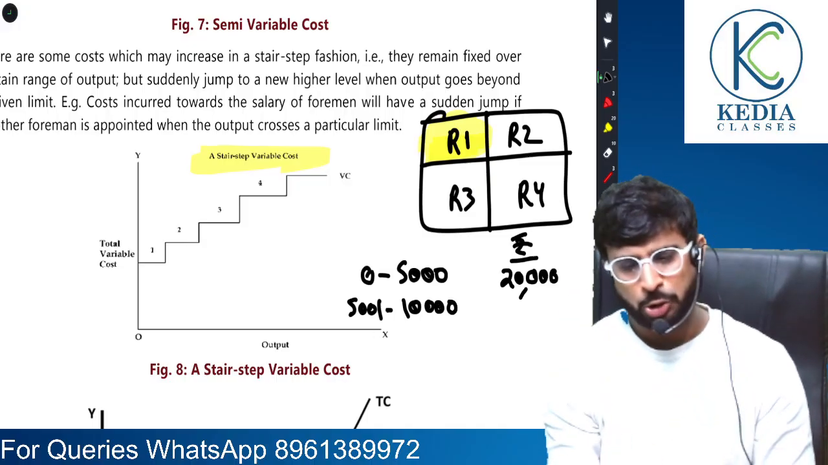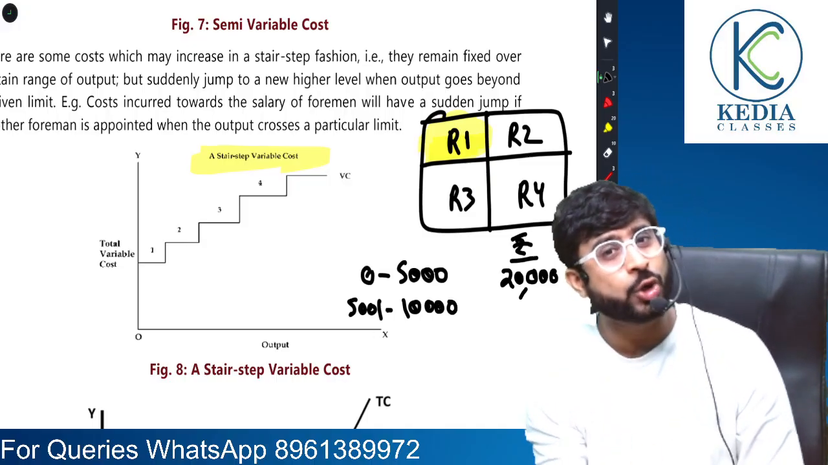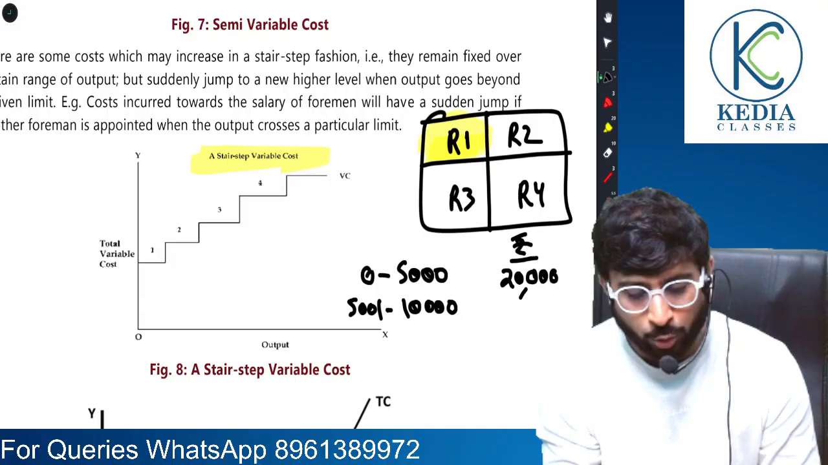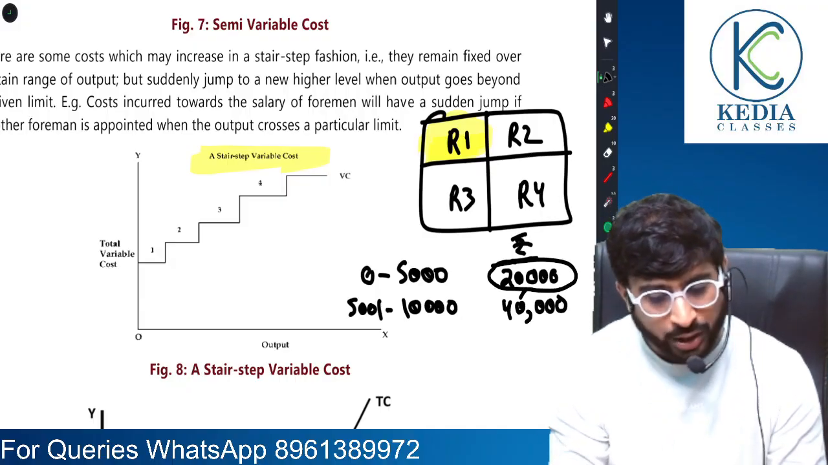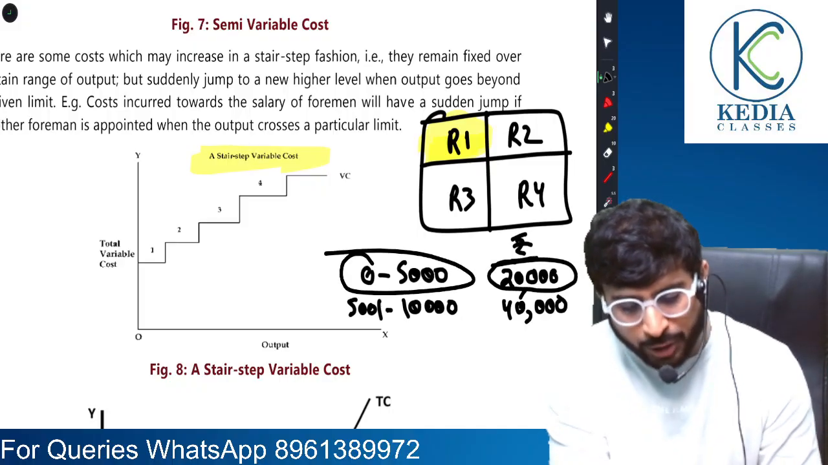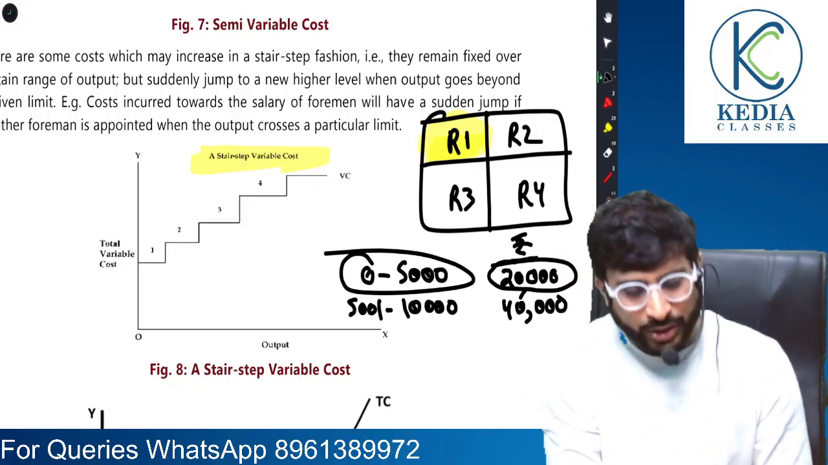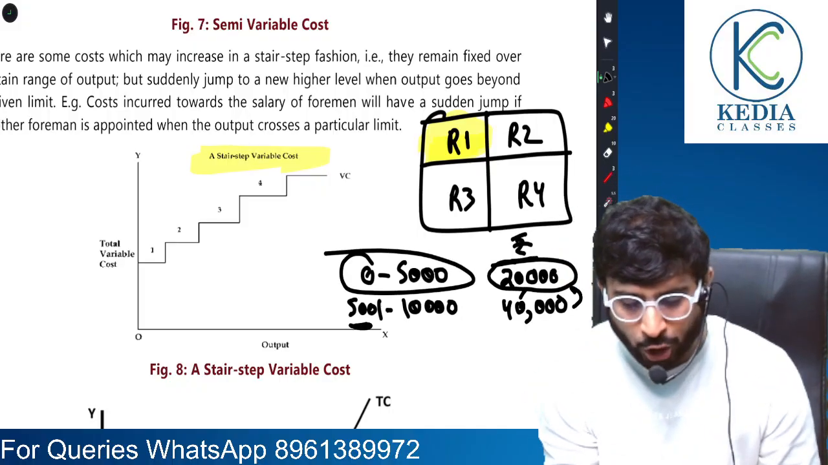Think of this. Can I afford only one watchman? No. Now I will need two. So how much will I have to pay? 40,000. So see, 20,000 was fixed for all output levels between 0 to 5,000. But as soon as it moved to 5,001, the cost also rose.